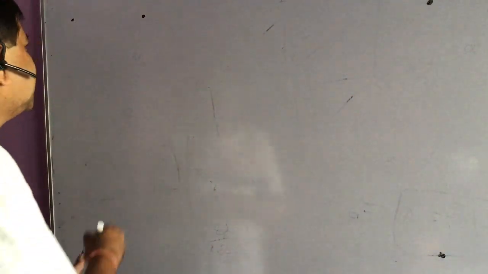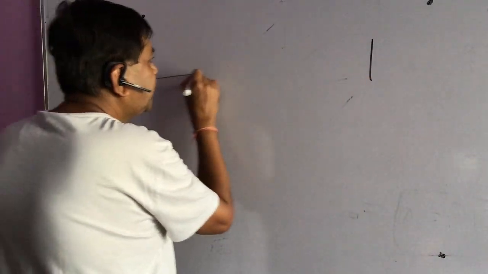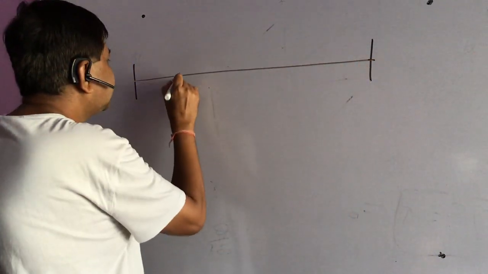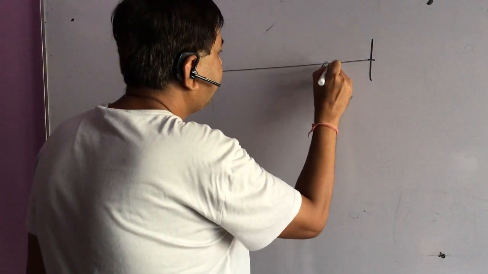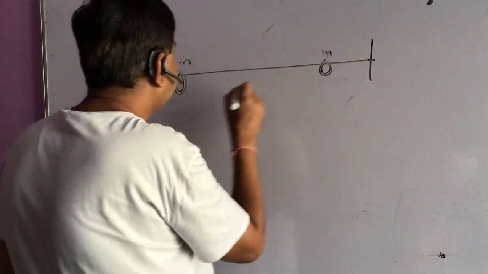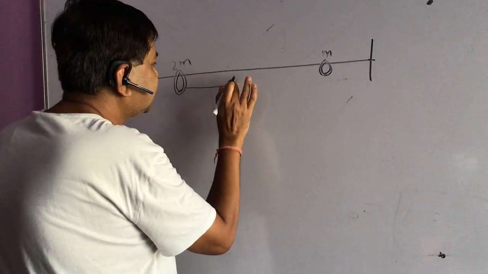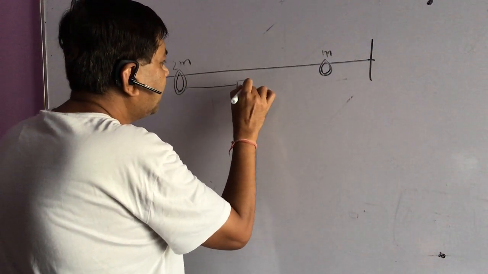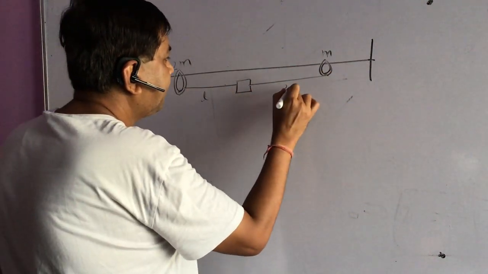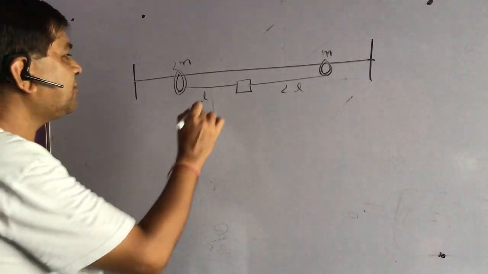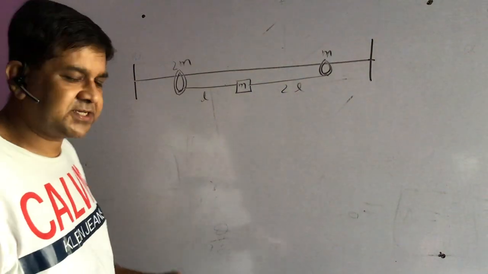The first question is: we are having a horizontal smooth rod, on which there are two rings. The masses of the rings are 2m and m, and we are having two horizontal strings of different lengths, say L and 2L. They are joining a block of mass m, and the system is released from rest. When the system is released from rest, what will happen?